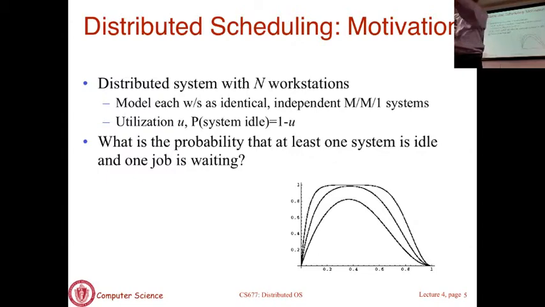If you join a system and there is no need to move anywhere, no need for distributed scheduling. If you join the system and there is nowhere to move, so every machine is loaded, again there is no benefit. The only benefit comes if you join the system and you end up at a system that is loaded, but there is some other machine that's idle, so you can actually move there and get the benefit of finishing faster.